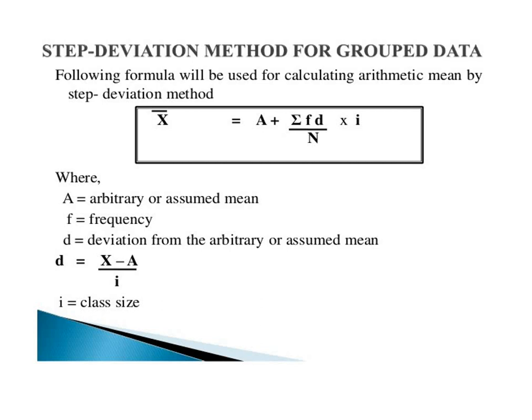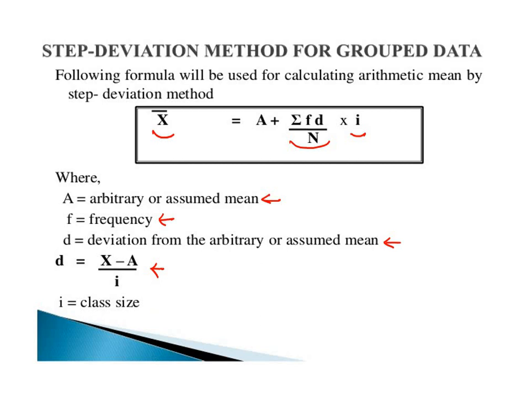So what is the formula given? The formula given is x bar equals a plus summation fd by n, into i. But what is a? Well, a is the assumed mean, f is the frequency, d is the deviation about the arbitrary or assumed mean, and d is x minus a by i, where i is the class size.